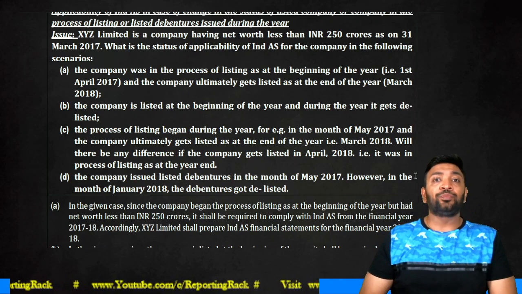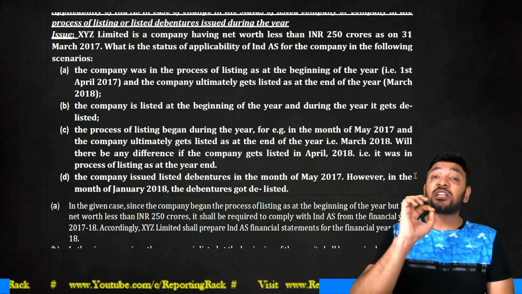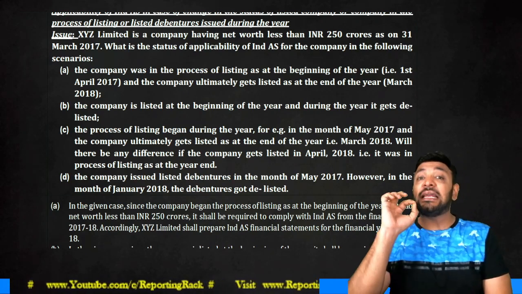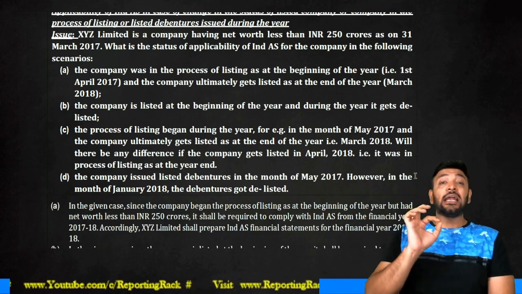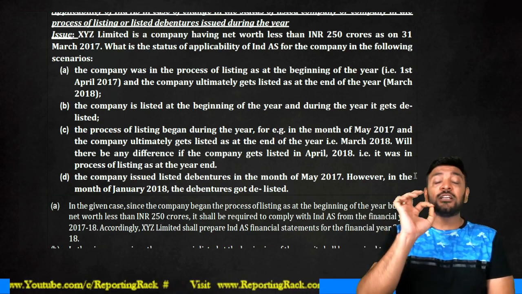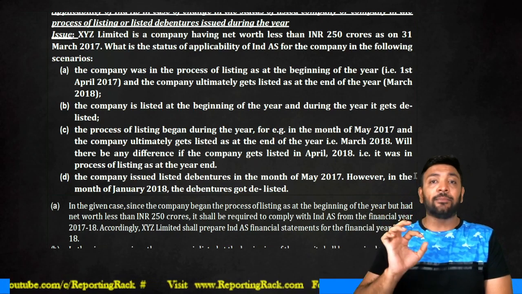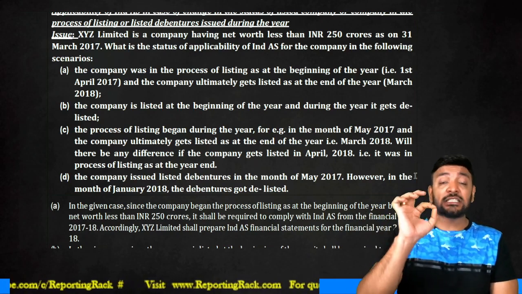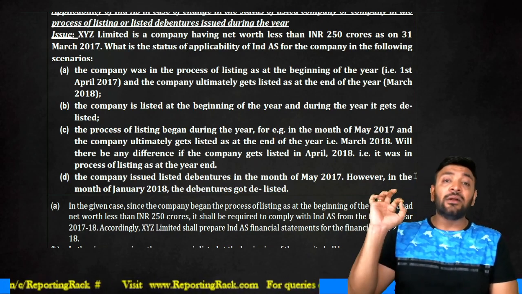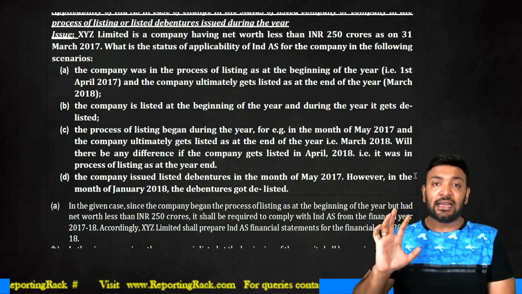Phase 2 application starts from the financial year 17-18 onwards. The date of first adoption of IND AS is 1st April 2017, and the date on which the first IND AS financial statements are drafted is 31st March 2018.